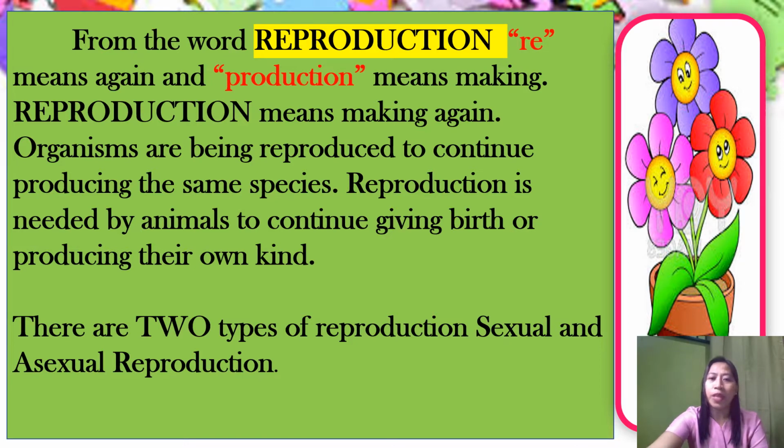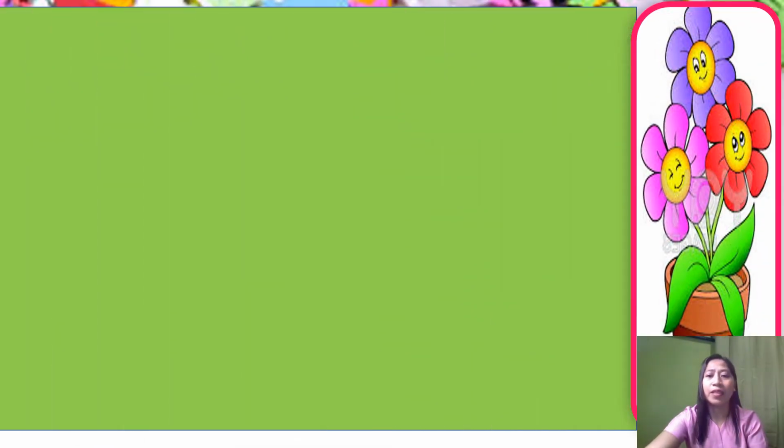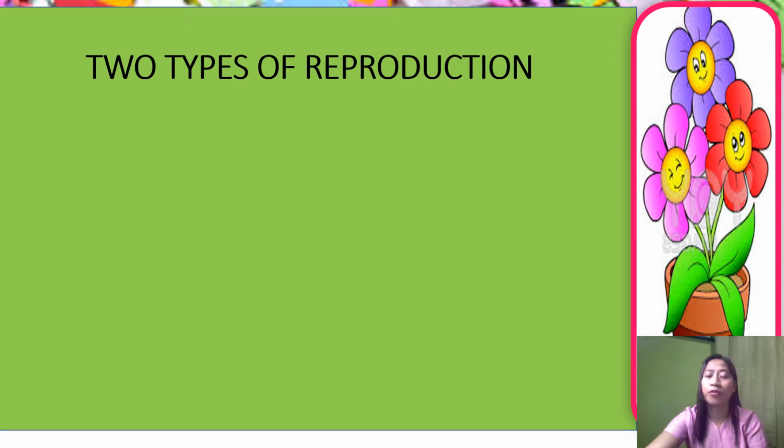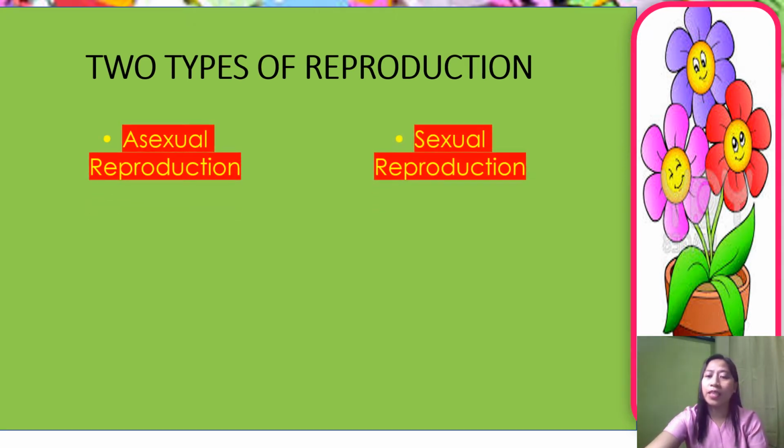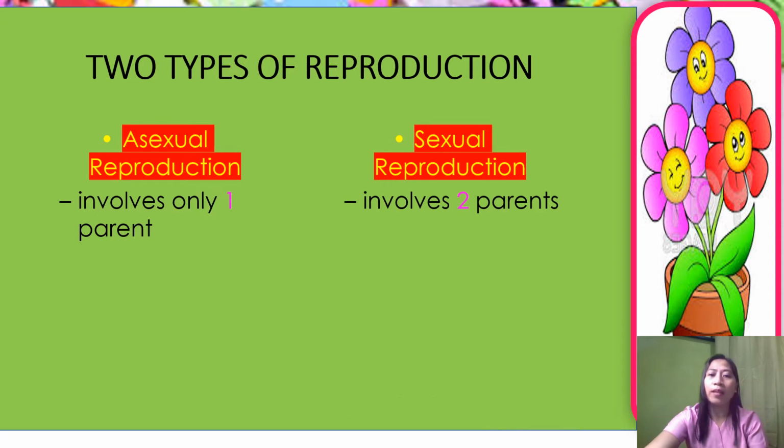So there are two types of reproduction. First, we have sexual reproduction, and the second one is asexual reproduction. Okay, this time let us differentiate the two types of reproduction. Asexual reproduction versus sexual reproduction. Asexual reproduction involves only one parent, while sexual reproduction involves two parents.